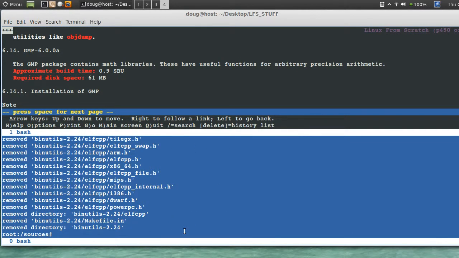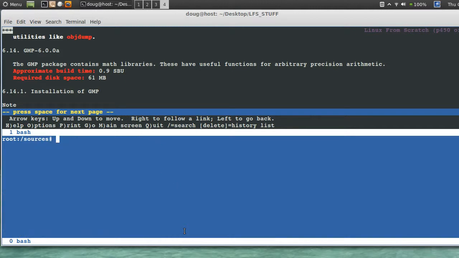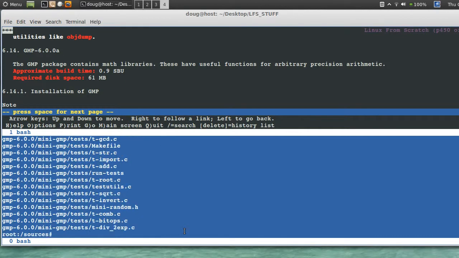GMP is next. The GMP package contains math libraries. These have useful functions for arbitrary precision arithmetic. tar xvf gmp, with a space. cd into gmp.